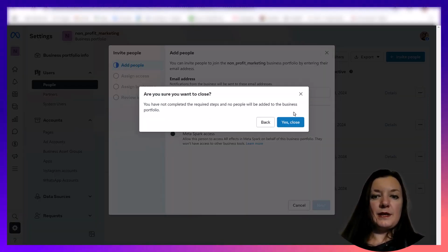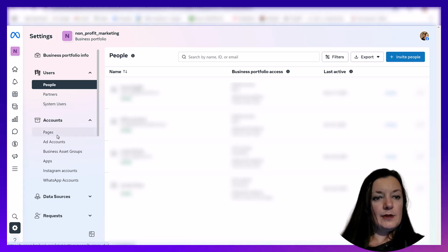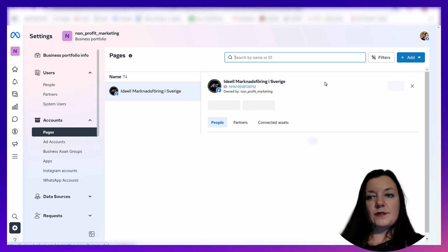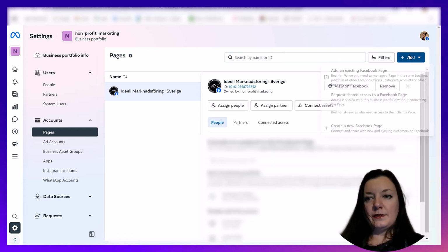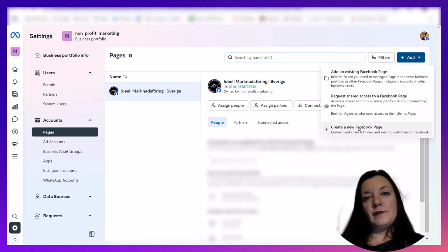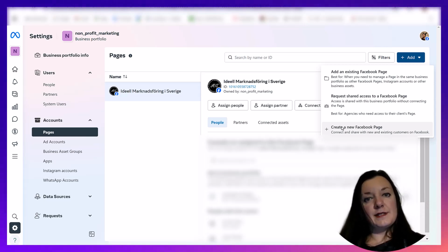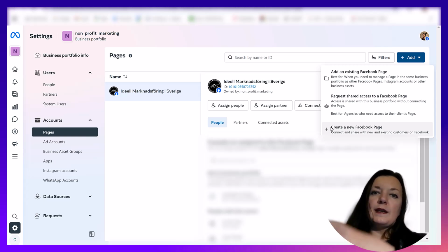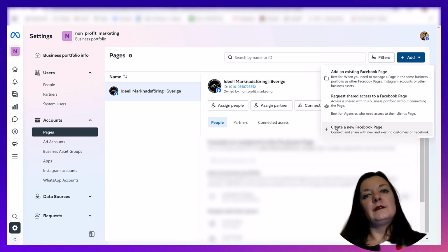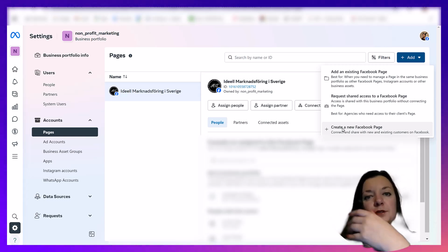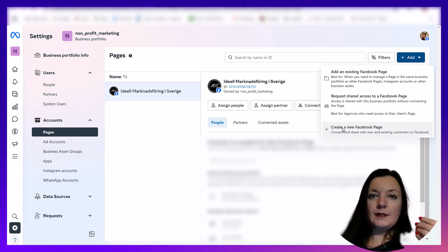You need email addresses for that. And also you can connect different pages. When it comes to Facebook, you can even create a new Facebook page from here. Otherwise, add an existing Facebook page. You need to have access to the Facebook page, be able to log into it and add it in order to connect it to this business portfolio.